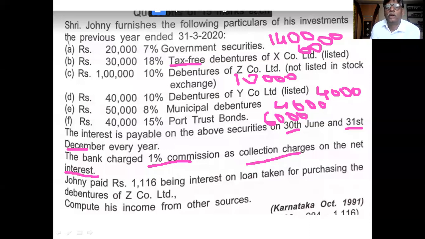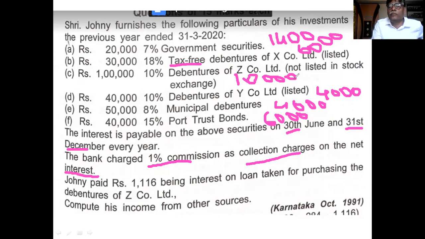Remember, the 6,000 you calculated here, they will deduct 10% tax on it. 10% of 6,000 is 600 deducted, and 5,400 is given to you. That is tax-free debentures of X company. Then the second, 10,000. This 10,000 interest will not be paid by Z Limited to the investor, the assessee.